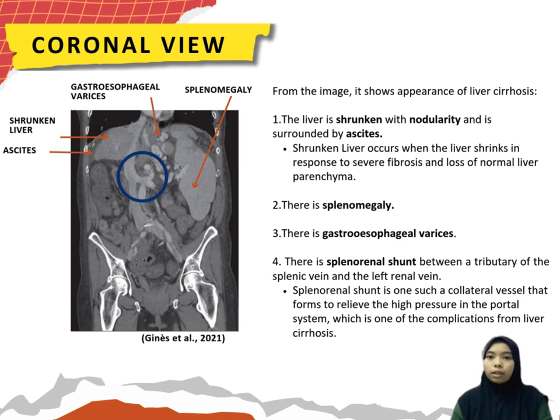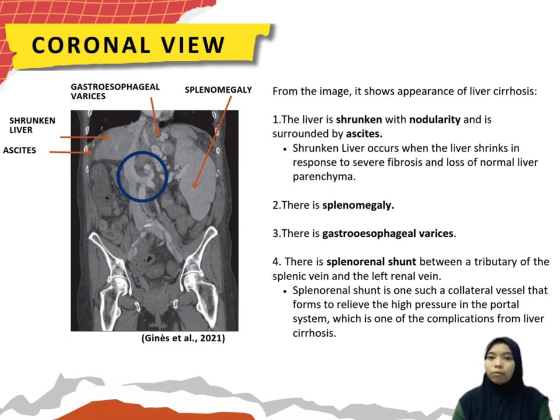This image also shows gastroesophageal varices. This condition happens when the veins of the esophagus enlarge due to blood flow to the liver being blocked by the scarring of the cirrhosis. Lastly, there is the appearance of a splenorenal shunt between a tributary of the splenic vein and the left renal vein in the blue circle. The splenorenal shunt is one such collateral vessel that forms to relieve the high pressure in the portal system, which is one of the complications of liver cirrhosis.